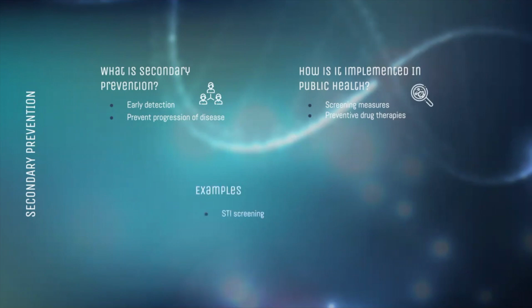One example of secondary prevention is regularly screening sexually active teenagers for STIs. Another example is isolating and/or quarantining those who are or may be infected with communicable diseases in order to prevent the spread and break the chain of transmission.